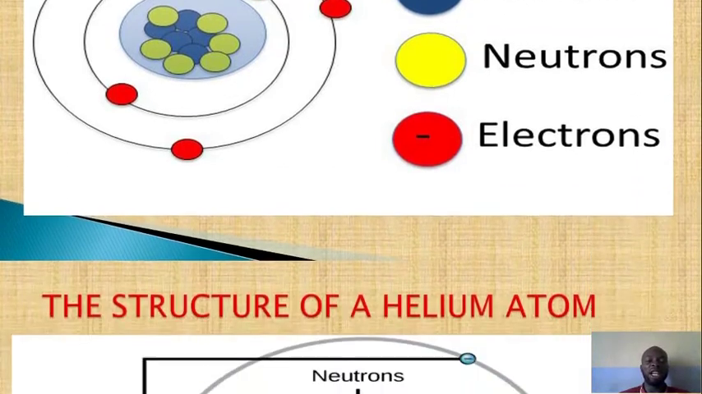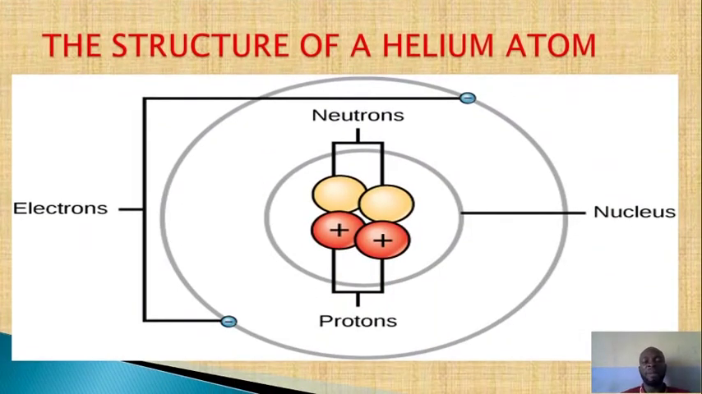Okay, let's look at a helium atom. This is a helium atom. Helium is atomic number 2. It has 2 protons and 2 electrons and 2 neutrons. Just look very well. You can see my neutrons are inside the nucleus. The protons are inside the nucleus. Now the electrons, you see the labeling, they are negatively charged. They are found outside the nucleus of a helium atom.